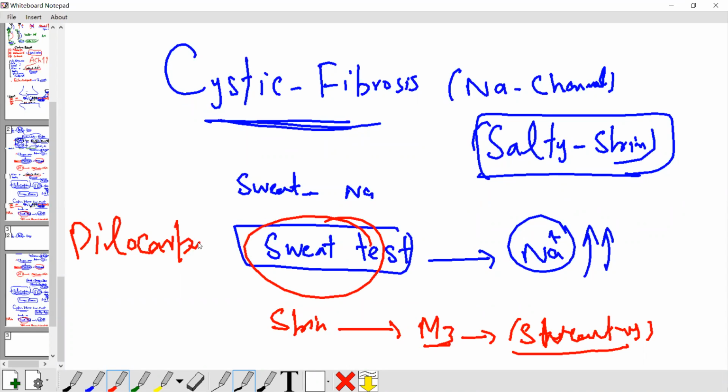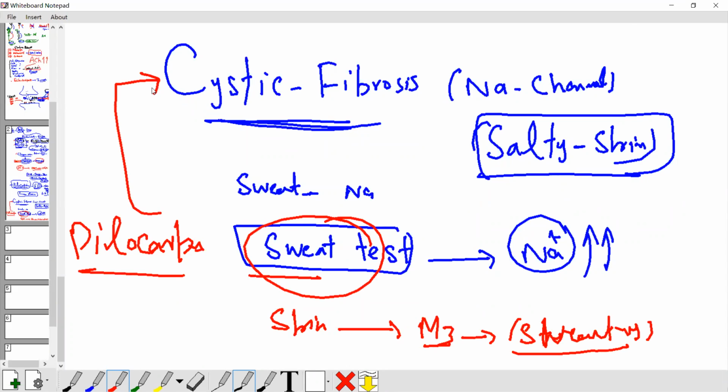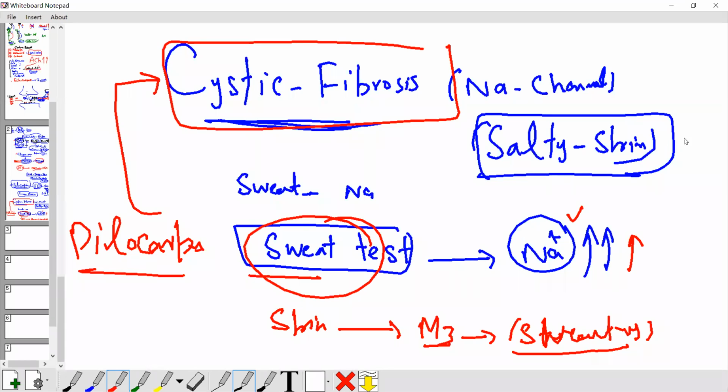Pilocarpine we use for the sweat test. Yes, the sweat test we do for cystic fibrosis. To diagnose cystic fibrosis, we use sweat testing. In the sweat, we need to check the sodium concentration. Very high sodium confirms cystic fibrosis. These babies have salty skin. Just to reconfirm, we perform the sweat test.